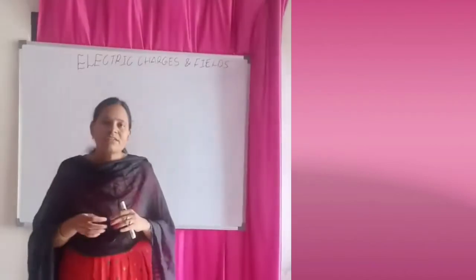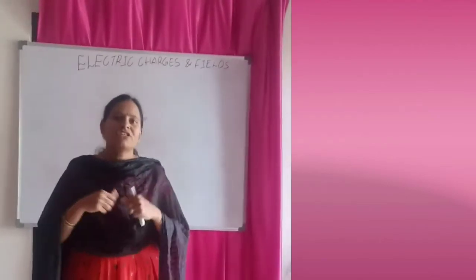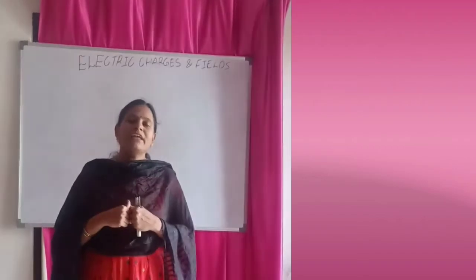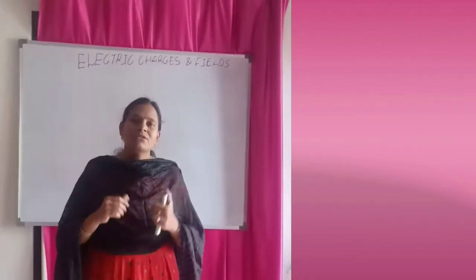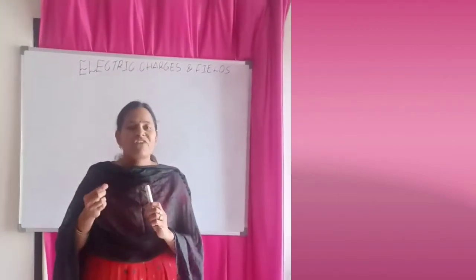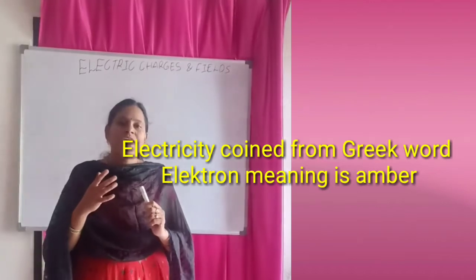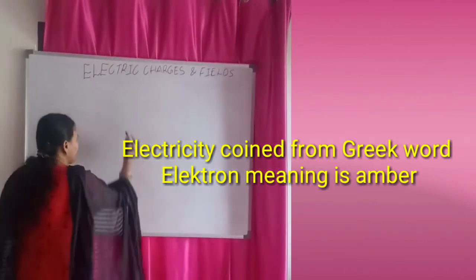So in these two examples, what are we observing? Objects are getting electrically charged here. So what is the meaning of electrically charged? What is the definition of charge? The word electrical came from the Greek word. It is coined from the Greek word electron.